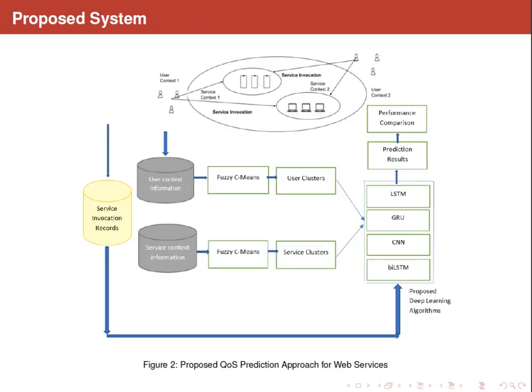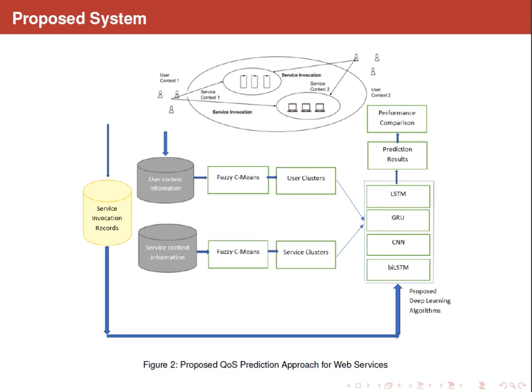So this is the proposed system for QoS prediction of web services. Fuzzy C-means clustering algorithm is used to cluster users and services using their contextual information. After performing FCM clustering, similar user clusters and similar service clusters are obtained. So this contextual information, along with the historical QoS information, is used for performing the prediction task.